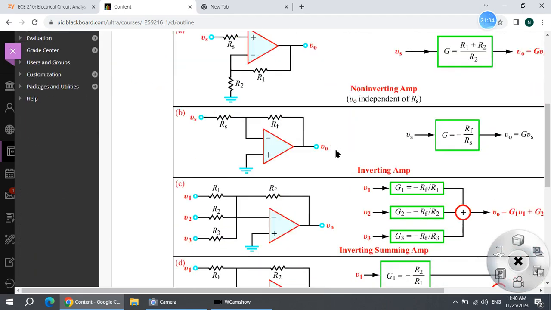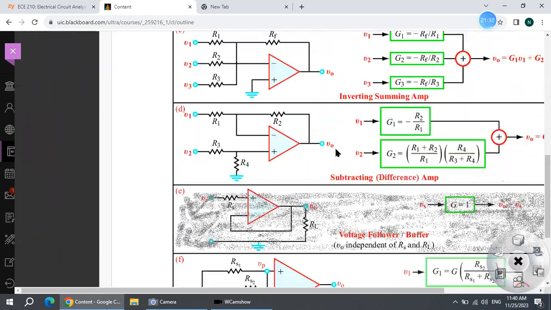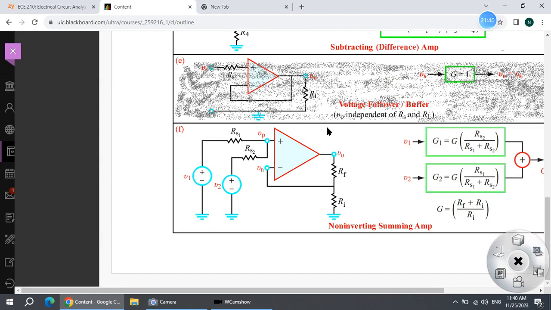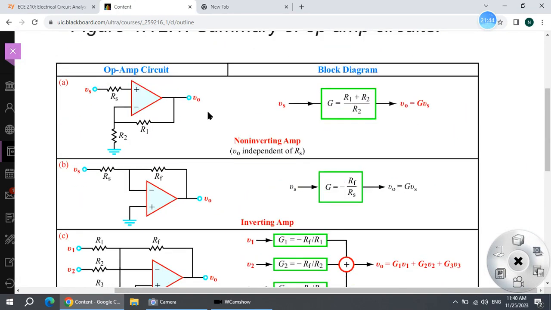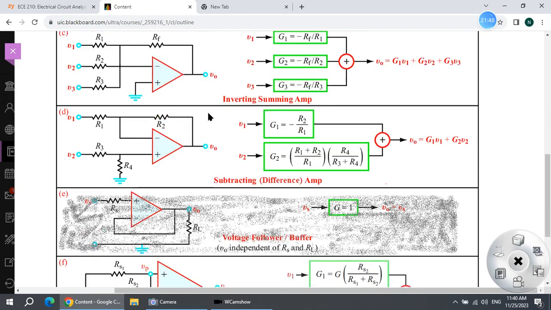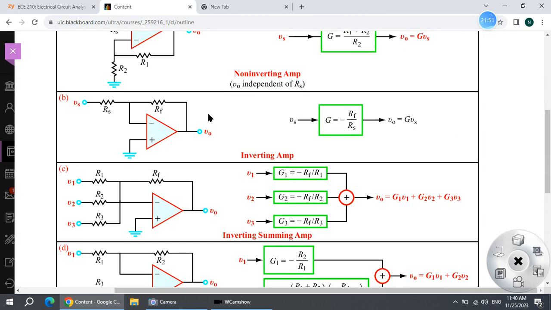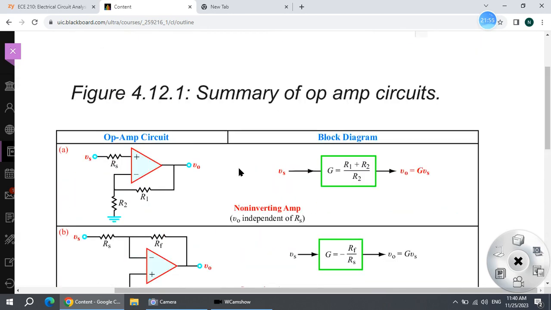Okay, you can see this one, right? You can have this table. So try to put this table in your formula sheet. Print it out to your formula sheet. This table is about the op-amps.